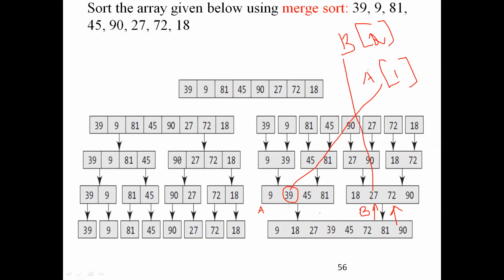Okay. Now what happens? 39 is compared with 72. Again, yes, it is lesser. 39 is lesser, so I'm just copying the 39 here. Now what do I have to do? I have to increment A or B. If you reply, then it is clear. Yes, now I have to increment A, simple, because I have copied the element from the A node. So now the A index points to 45. It goes on like that, and then all the elements are copied.